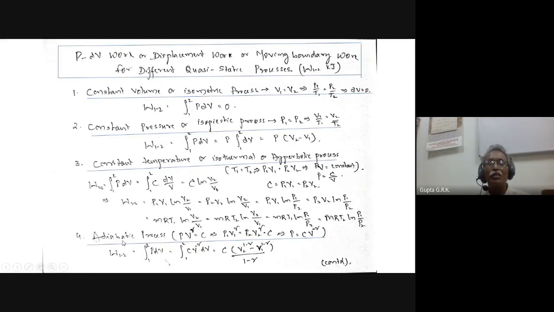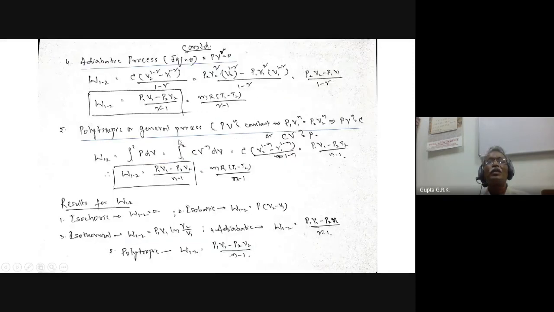And if it is an adiabatic process, PV to the power gamma equals constant, so P equals C V to the power minus gamma. Substituting this, C into V to the power minus gamma, if you integrate it, gives V to the power 1 minus gamma by 1 minus gamma. Giving the limits, V2 to the power 1 minus gamma minus V1 to the power 1 minus gamma.